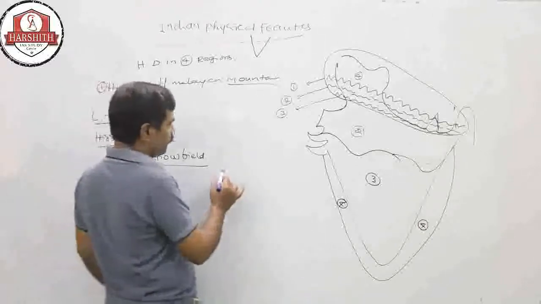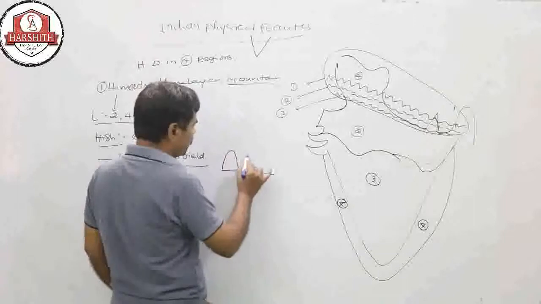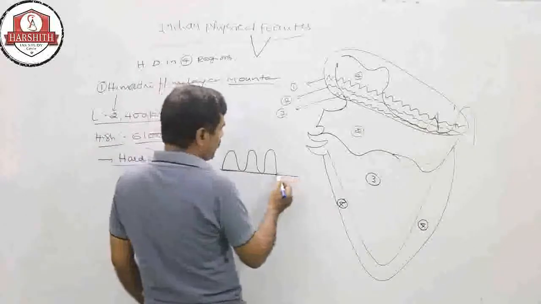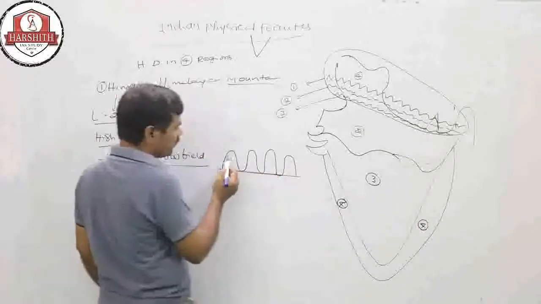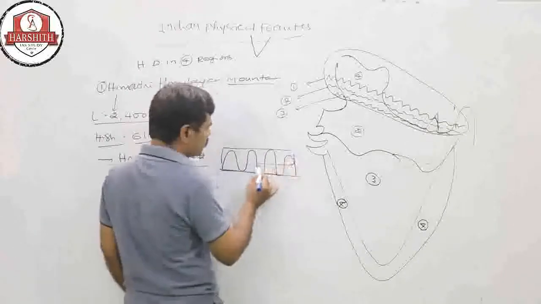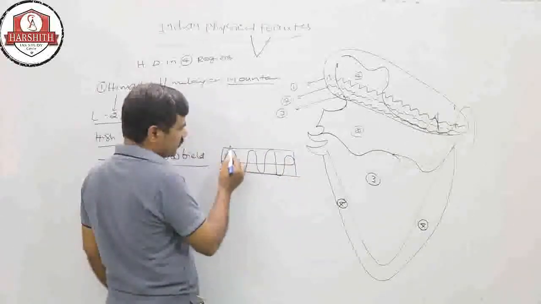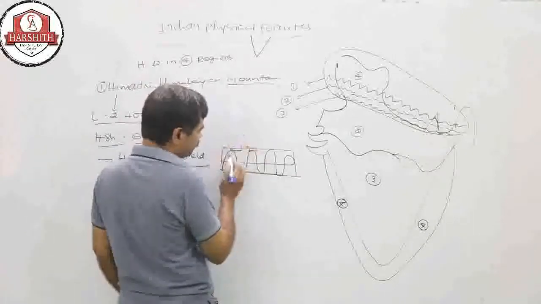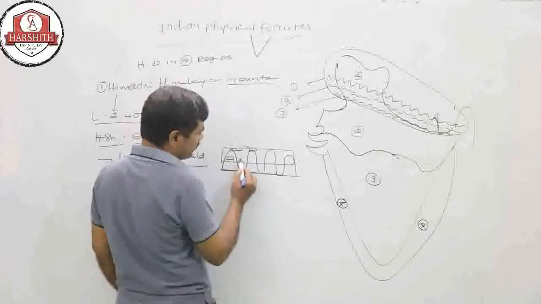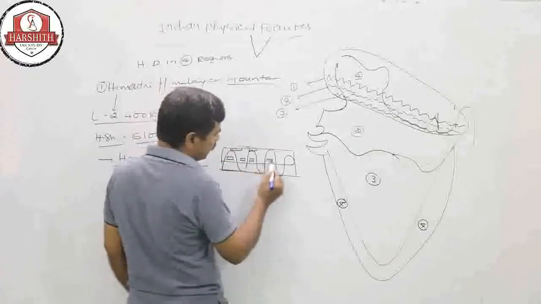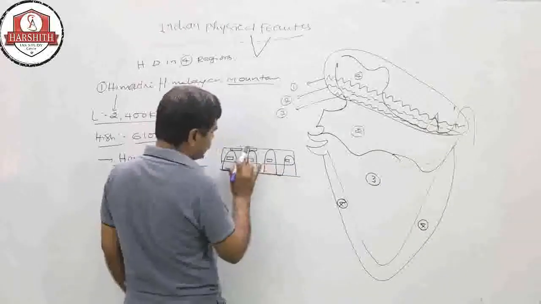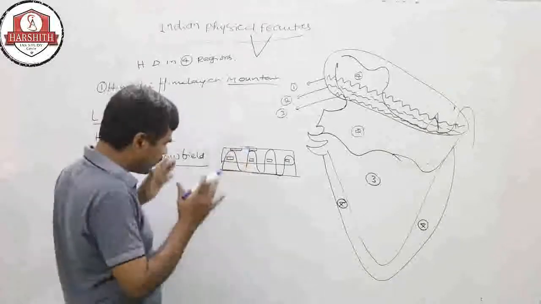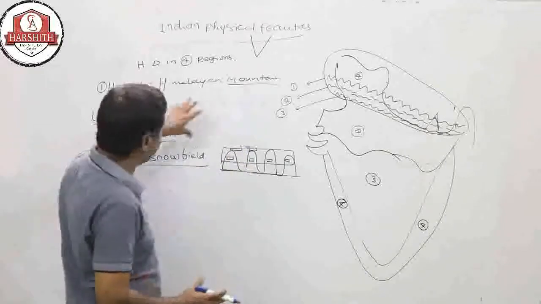On the top of the Himadri, some areas are completely covered with snow, and these are the glaciers. The highest number of glaciers are on the Himadri.